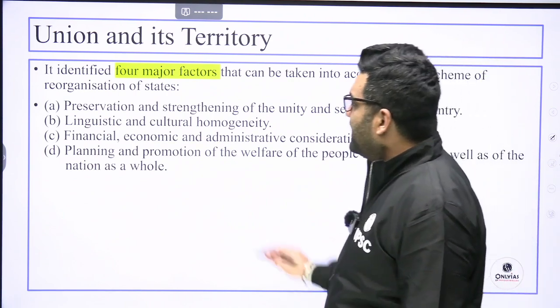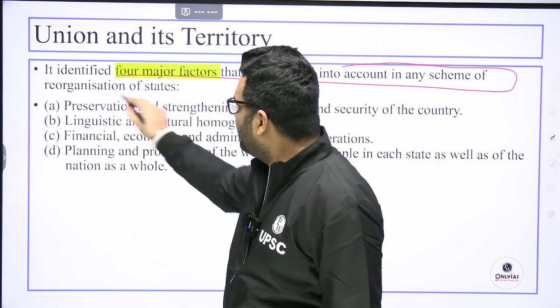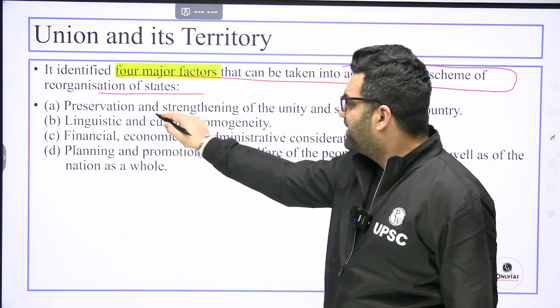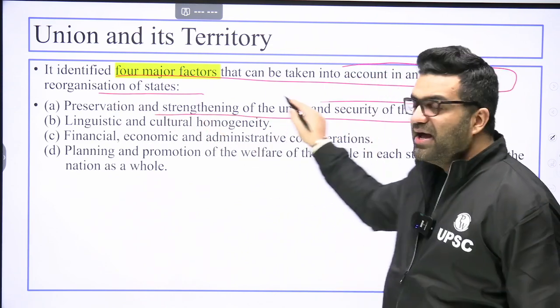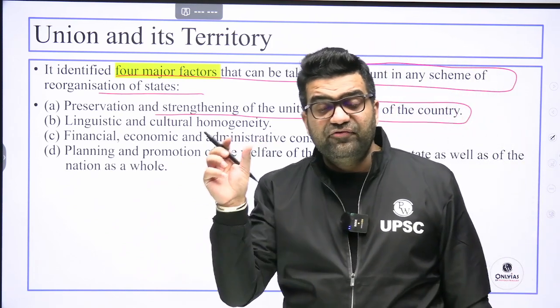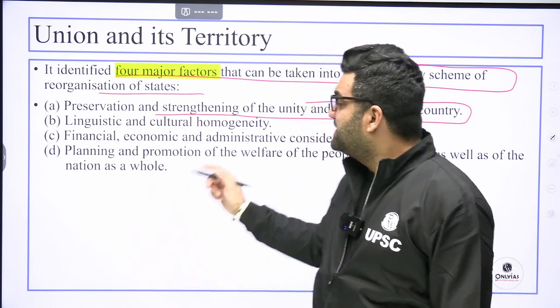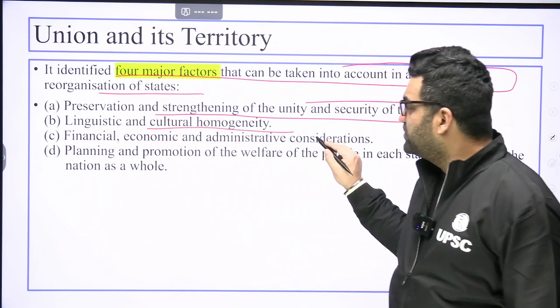Now, it identified 4 major factors that can be taken into account in any scheme of reorganization. Number 1, preservation and strengthening of the unity and security of India. Unity means brotherhood, fraternity. Then second, linguistic and cultural homogeneity.